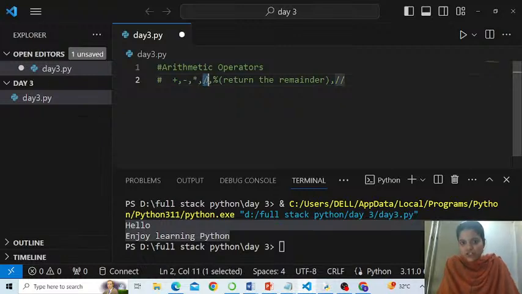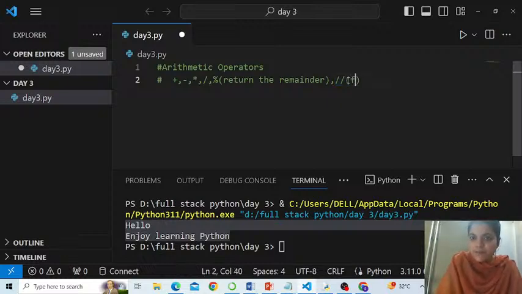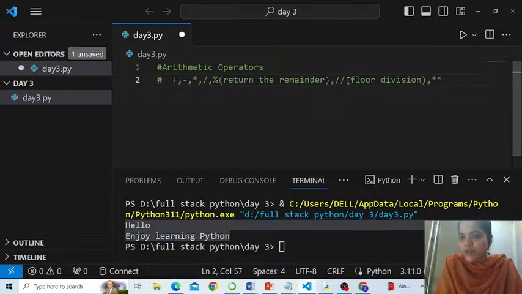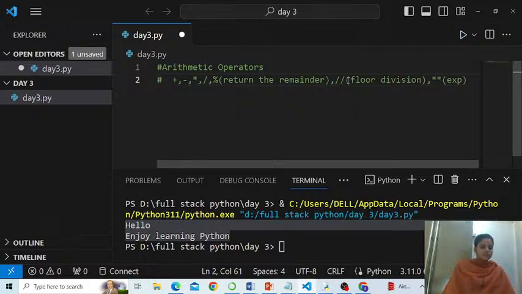Okay, and we have two. See, this is a single slash, which is called a division operator. This is double slash, which is also a division, but we call it floor division. The difference we'll see practically. And then the last arithmetic operator supported by Python, double asterisk, which is called exponent or exponentiation. For the people who are coming here from JavaScript or Java, this would be very simple, easy. But I will go ahead as if people are learning this from scratch.